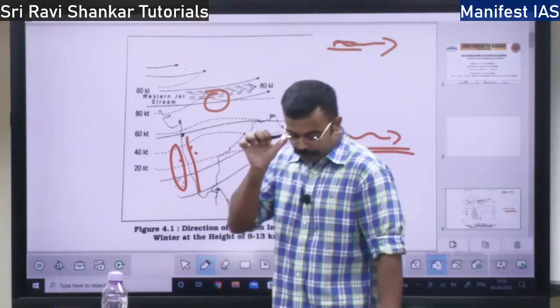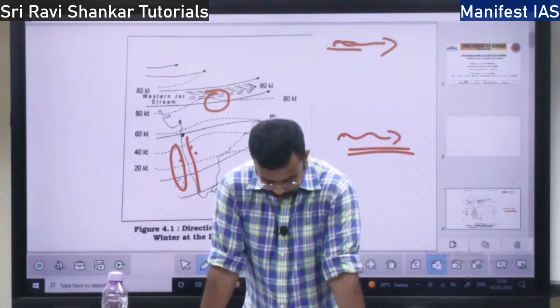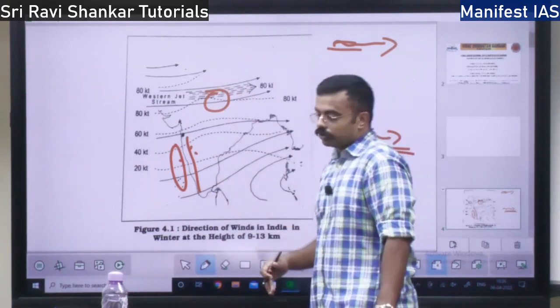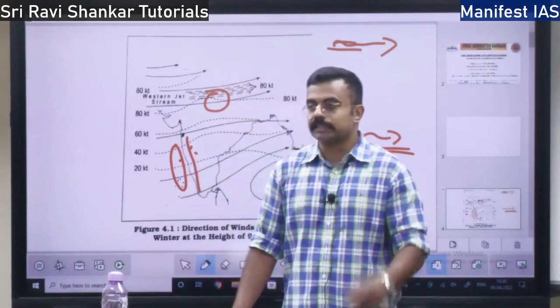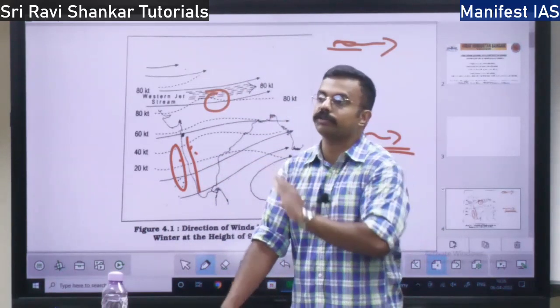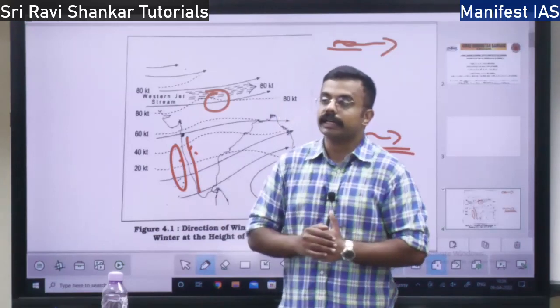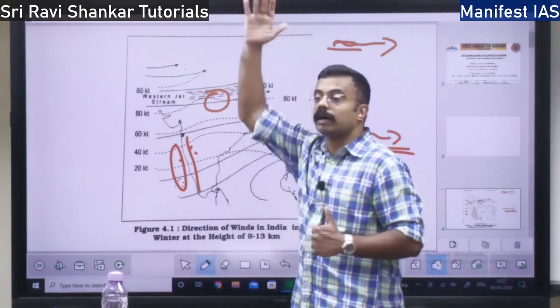These two things determine the air pressure and wind. Next, the cyclones from the western region. You know the Mediterranean Sea, right? From the Mediterranean Sea you will have cyclones coming into India during the winter season. Those cyclones will also determine the upper air circulation, that is, the air at the upper atmosphere.